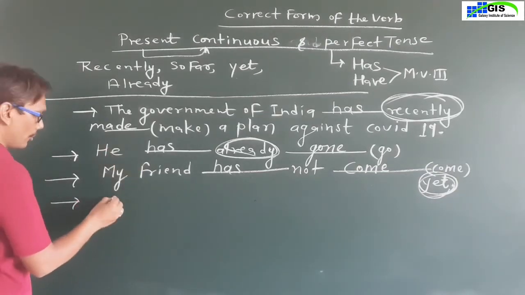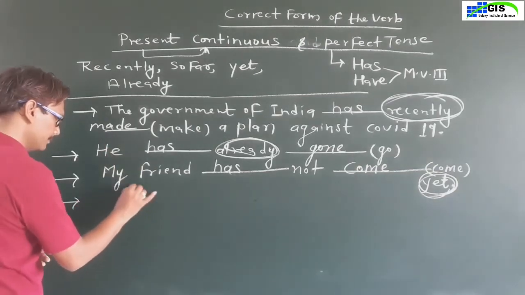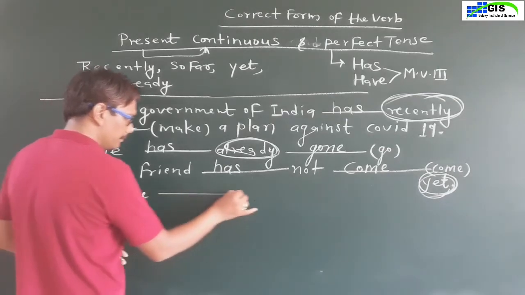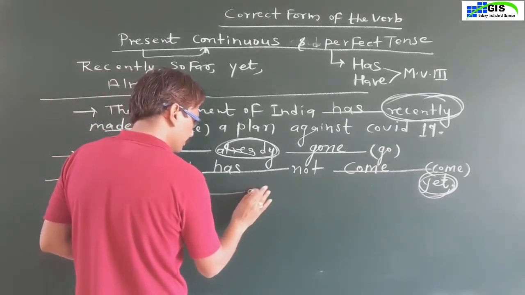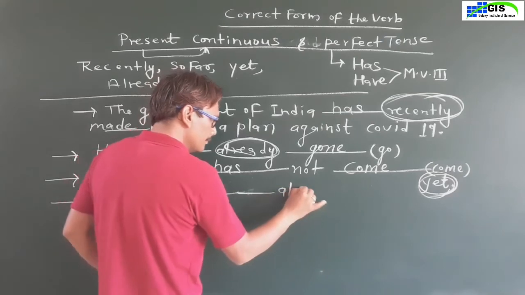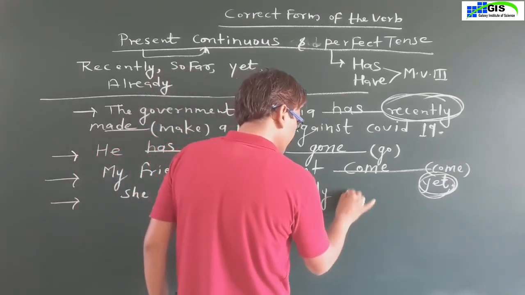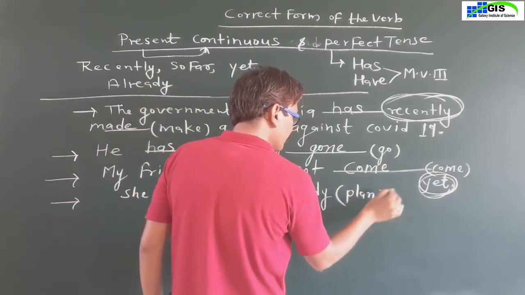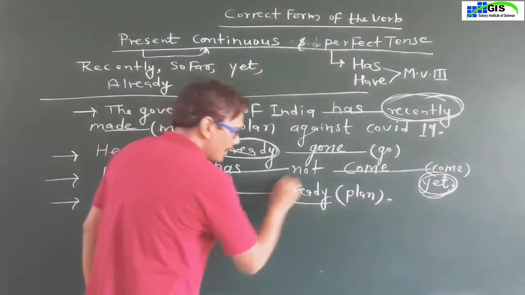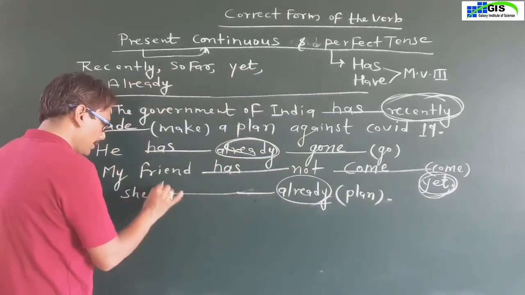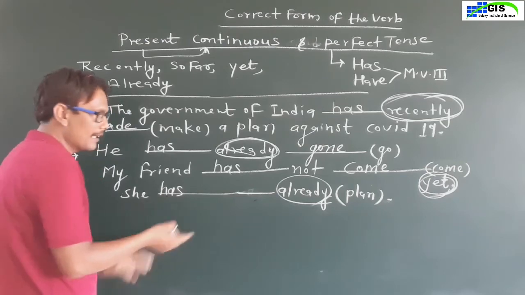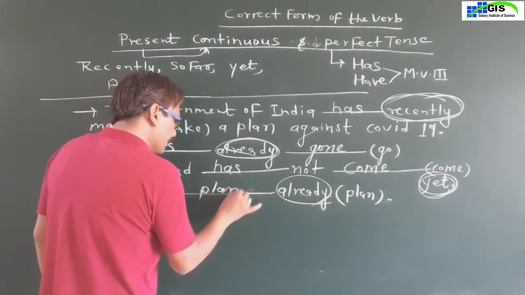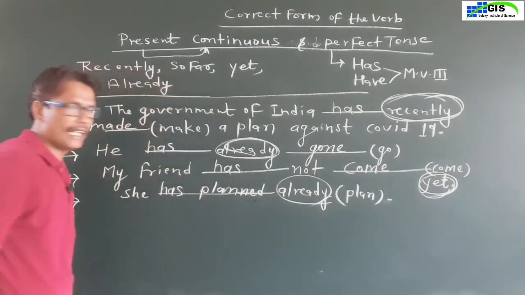Next sentence. In the sentence already is given. With she we will use has, and the third form of plan is planned.